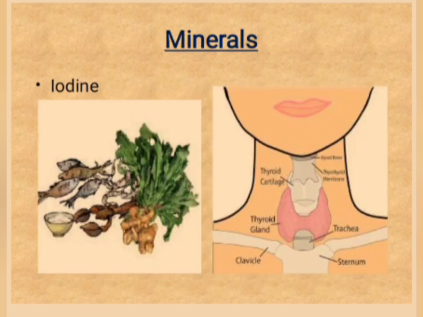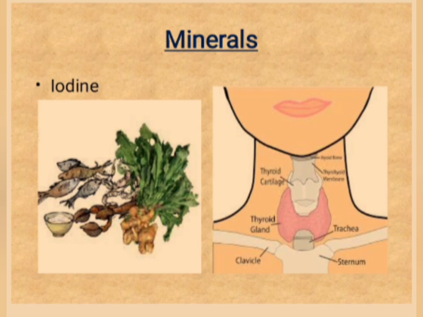Minerals. Minerals are needed for the proper growth of the body and to maintain good health. Iodine. Iodine is a mineral. It is present in seafood, salt, ginger. It is needed for the proper functioning of the thyroid gland.